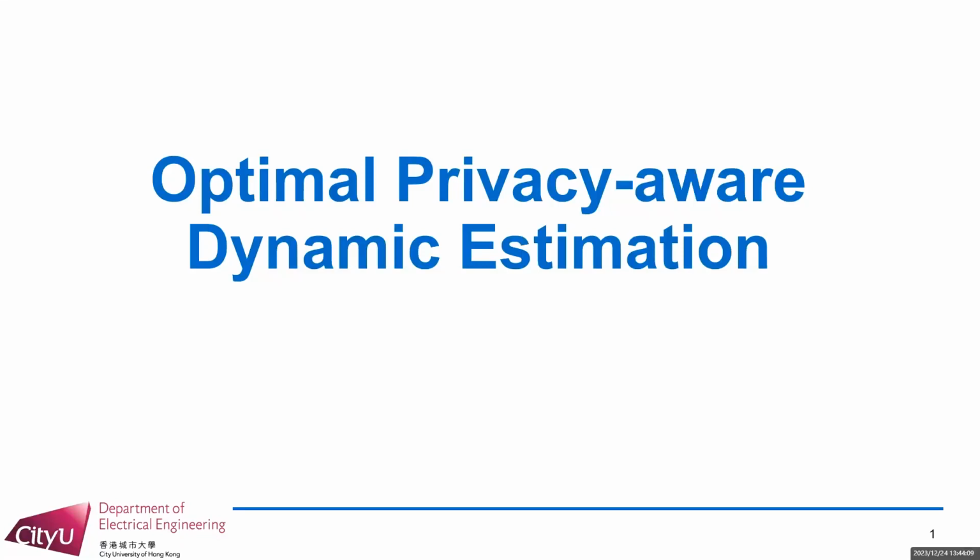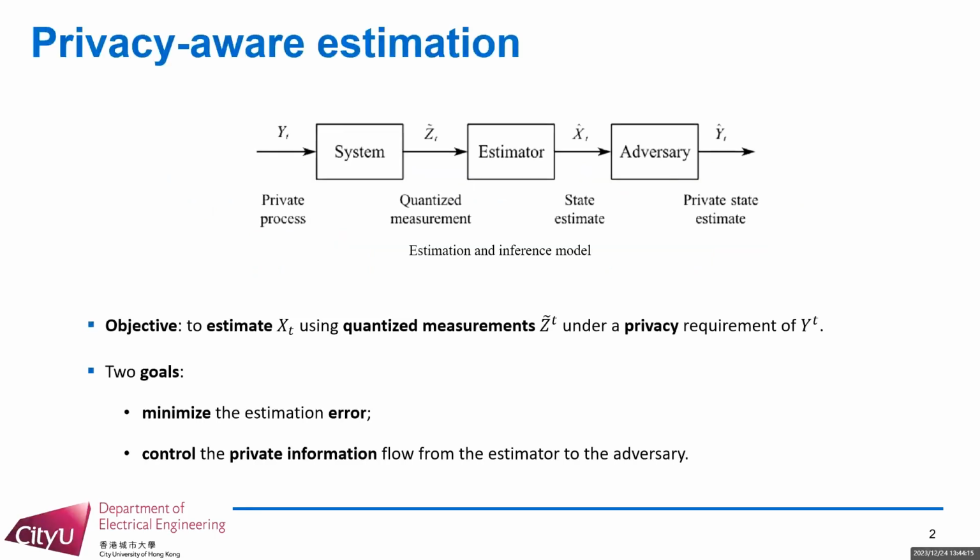Today I will share our recent research, Optimal Privacy-Aware Dynamic Estimation. In our setup, a private process Y_t drives the state of the system X_t. The state estimate X hat t is shared with an adversary who might use them to infer the private process. The objective is to minimize the estimation error and control the private information flow from the estimator to the adversary.